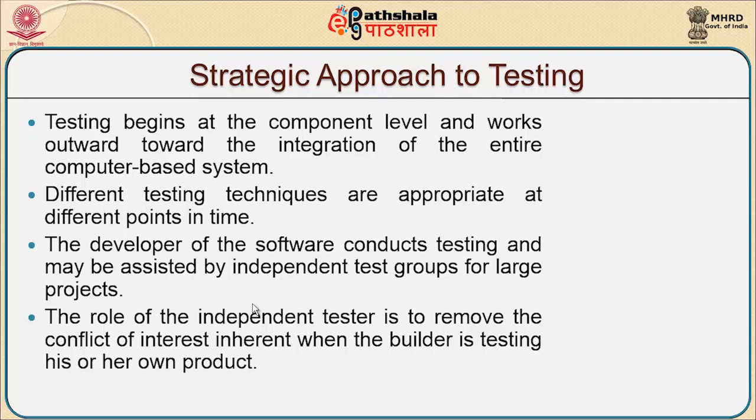The developer of a software conducts testing and may be assisted by independent test groups. So, there can be multiple sets of test groups who can do all these tasks. Say a developer by himself will be a unit tester, or a developer apart from his job can do unit testing, but then there will be a tester who will be doing unit testing again on the product that has been developed. The developer conducts testing and may be assisted by independent test groups for large projects. So, the role of an independent tester is to remove the conflict of interest.